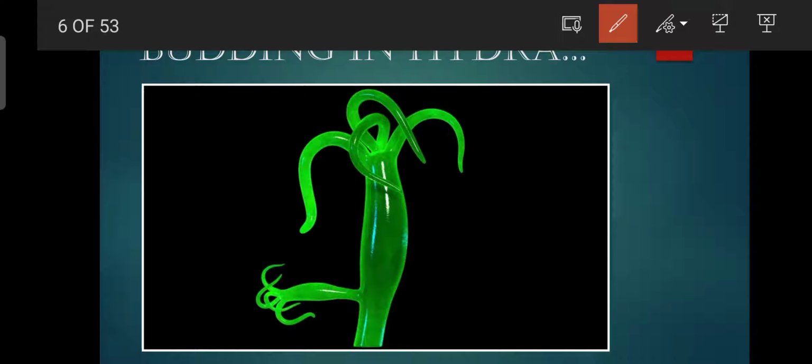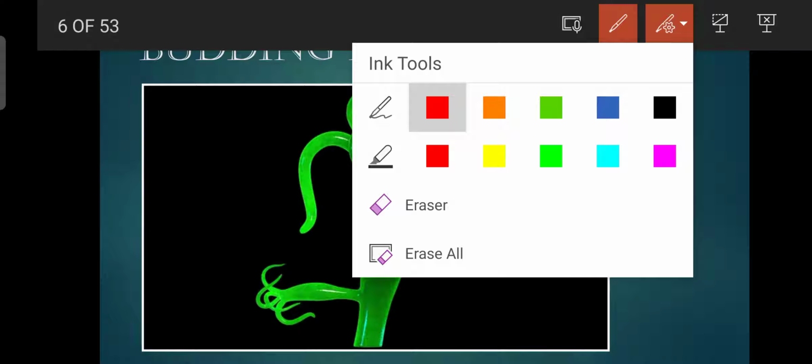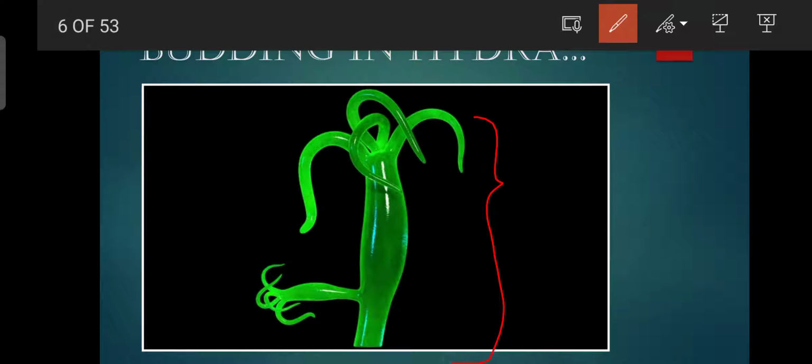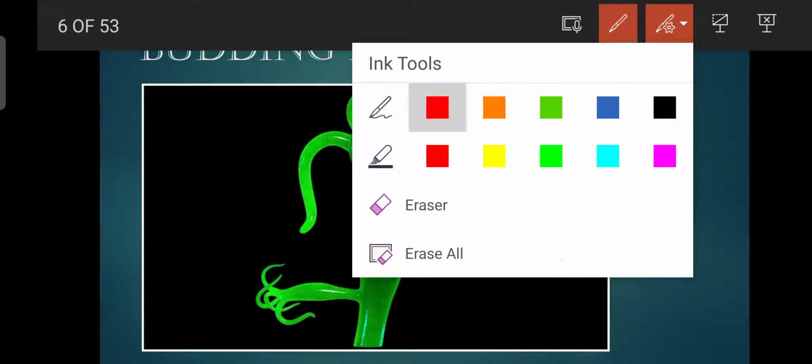Right? It performs asexual reproduction. Now you can see that this is the parent, and this is the outgrowth called a bud. This bud in future will separate out from the parent hydra and will form a new hydra. Right? This is called budding.